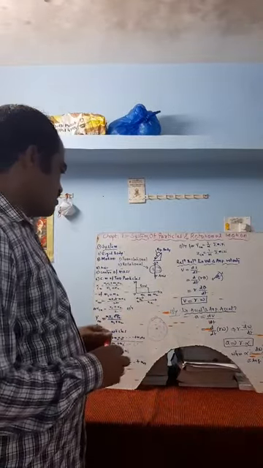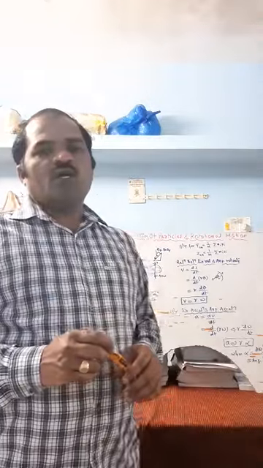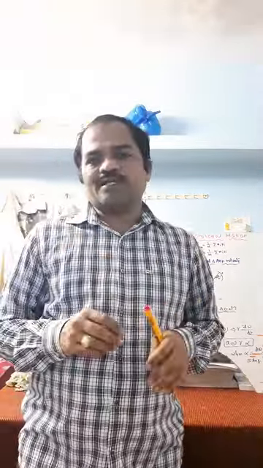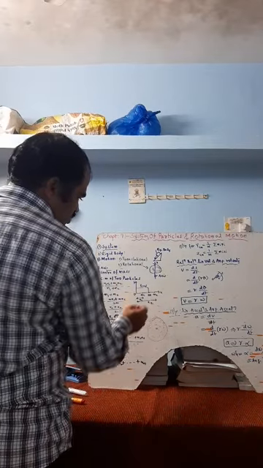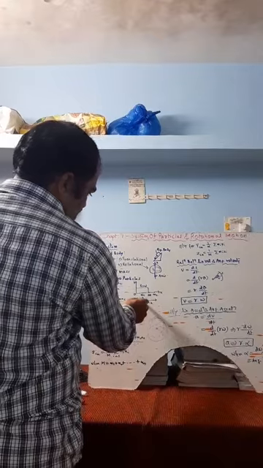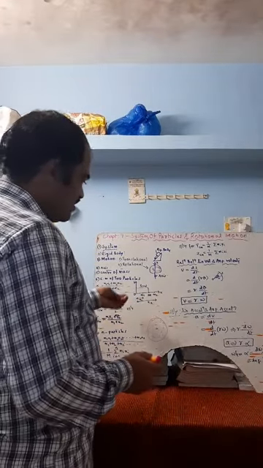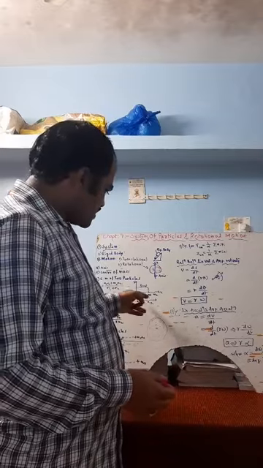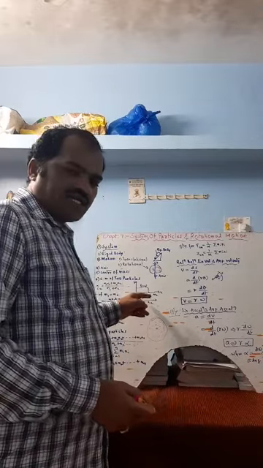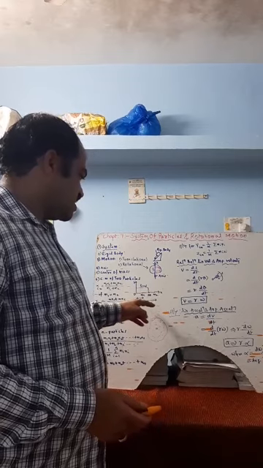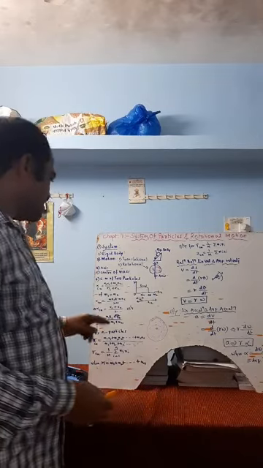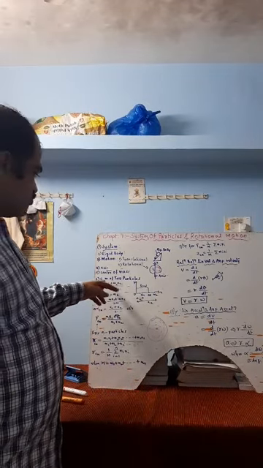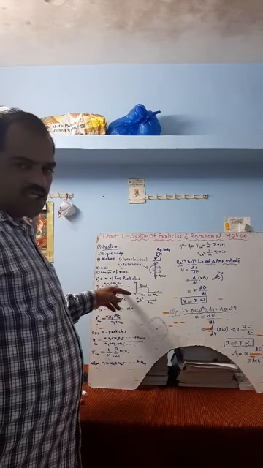Then comes center of mass of two particles. Means if the rigid body is having only two particles, then how to calculate the center of mass in that case? Suppose here I am considering along the x-axis, let us consider m1 and m2 are the two particles. Already I have explained in the classes. m1 is at a distance of x1 from the origin, m2 is at a distance x2 from the origin. In that case, the center of mass of that body will be given by the formula, that is m1 x1 plus m2 x2 divided by m1 plus m2.